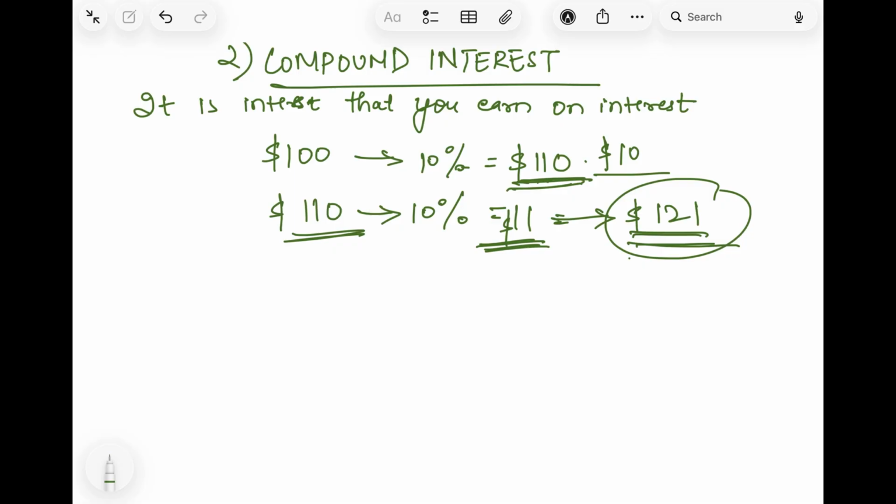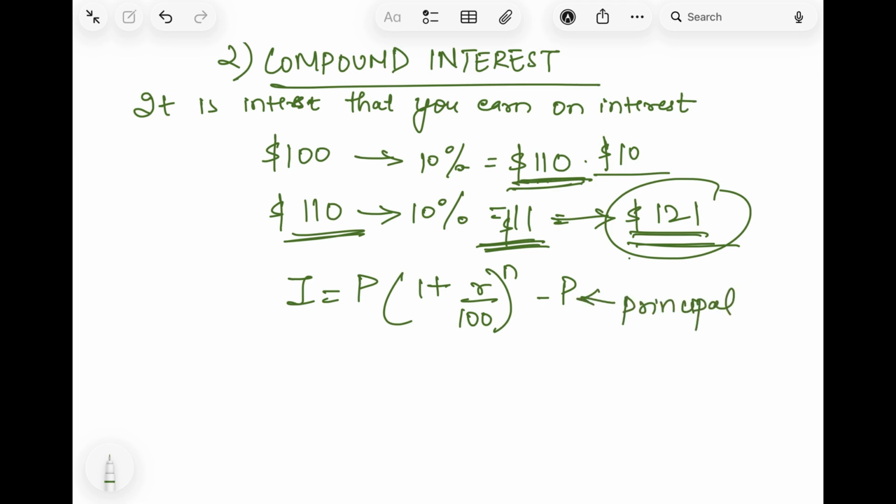Now we will learn the formula for compound interest: I is equal to P into (1 plus R upon 100) the whole raised to n, minus P. If you have to find interest, all the terms remain the same. P is again the principal amount, or the amount deposited or taken. R is again the rate. N, there in simple interest we write T, here we write N. N is the number of years, which was time in simple interest.